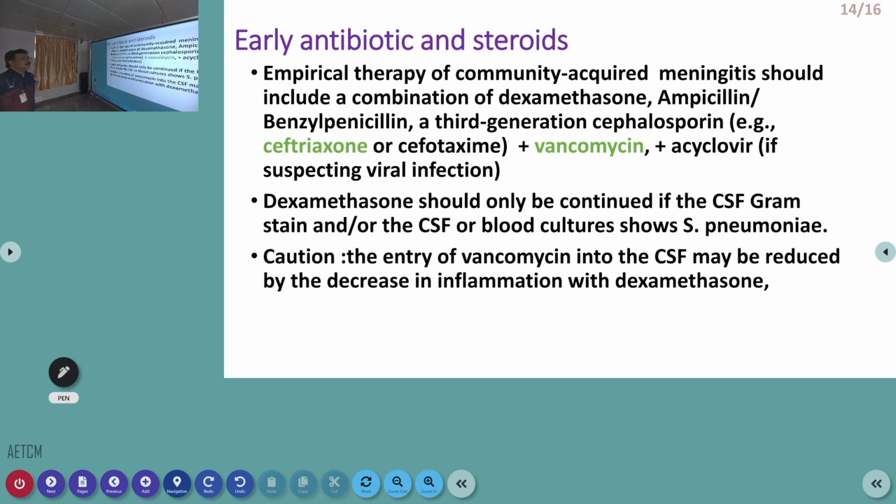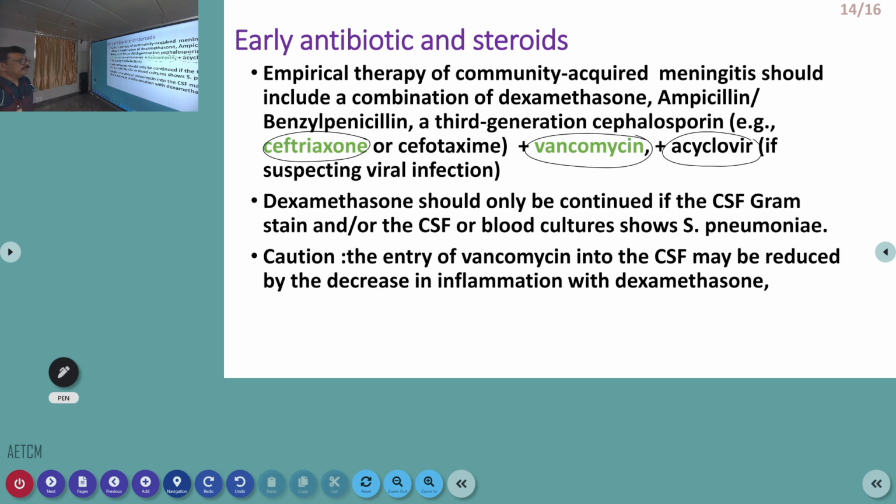Now, early antibiotics and steroids are very, very important. In a routine setup, we try to give ceftriaxone that covers gram-negative, or cefixime or cefotaxime. Vancomycin covers gram-positive, including MRSA. If the patient has altered behavior, always try to cover viral with acyclovir. And once you make a clinical diagnosis after LP or CSF study, you can switch down to only antibiotics. So that should be started immediately.